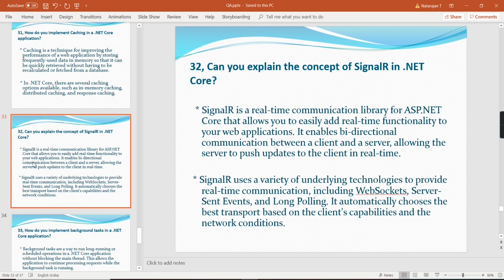Can you explain the concept of SignalR in .NET Core? SignalR is a real-time communication library for ASP.NET Core that allows you to easily add real-time functionality to your web application. It enables bi-directional communication between the client and servers, allowing the servers to push the updates to the client in real time. SignalR uses variety of underlying technologies to provide the real-time communications, including WebSockets, server-sent events, and long polling. It automatically chooses the best transport based on the client capabilities and the network conditions.